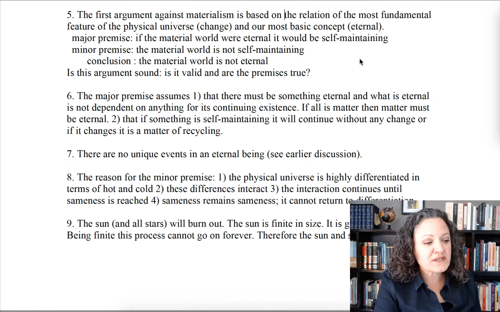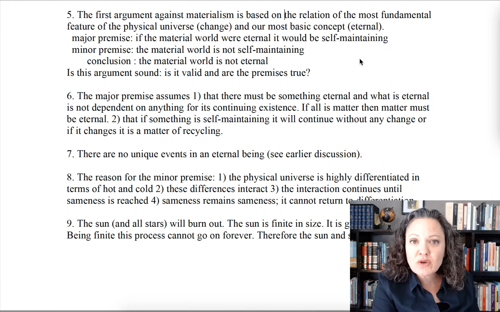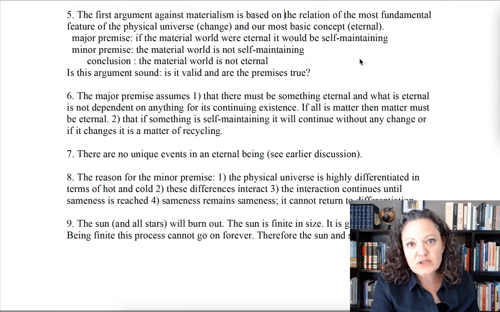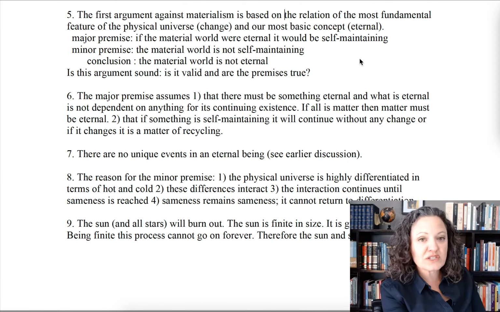Now the question is, is this argument sound? Is it valid, and are the premises true? Well, I can tell you it's valid. It's an instance of modus tollens, the mode of negating, where an example would be: if P, then Q; not Q, therefore not P. If it rains, then it's wet outside. It's not wet outside, so it hasn't rained. This is always a valid argument form. Now, the question is, are the premises true? The first one is true because it's a necessary truth. Is the second premise, the material world is not self-maintaining, true? Well, we'll have to look at the reasons for the minor premise.